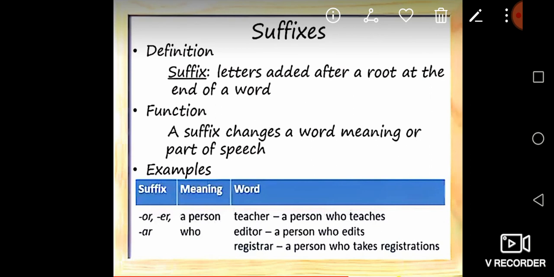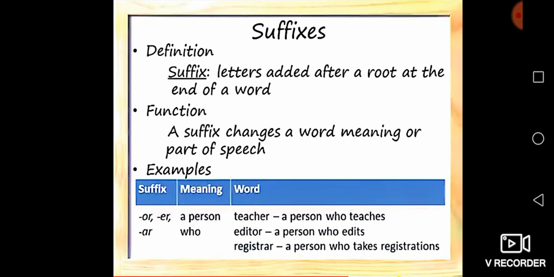See the function of suffixes. A suffix changes a word's meaning or a part of speech. Did you understand? A suffix changes a word's meaning or a part of speech. Listen carefully. How can the suffix change a word's meaning or part of speech? Let's see.